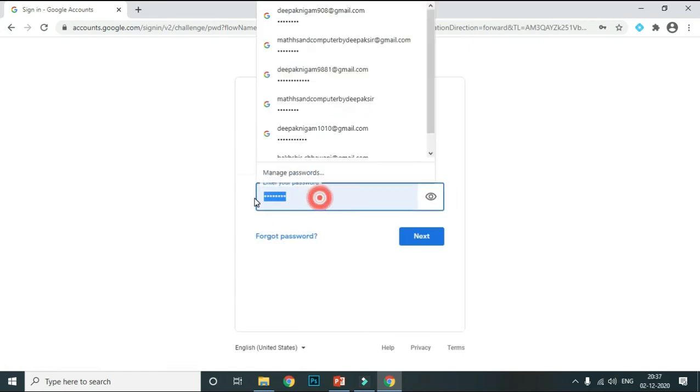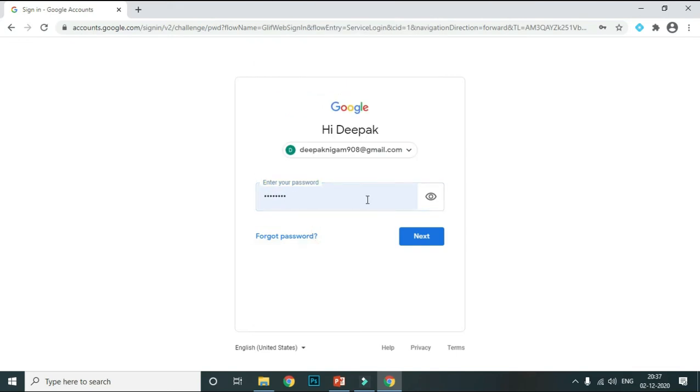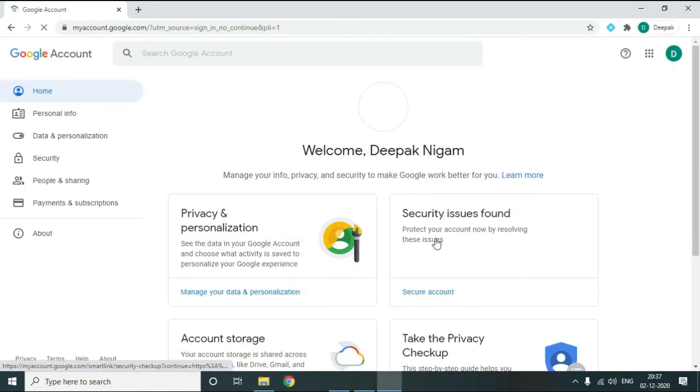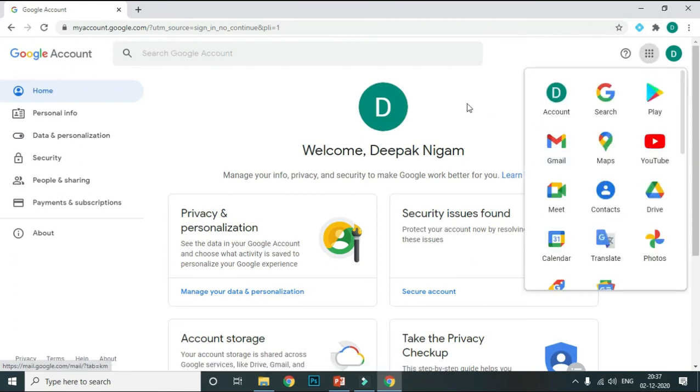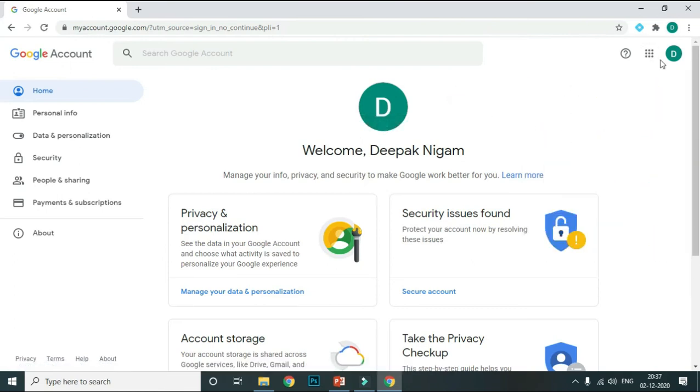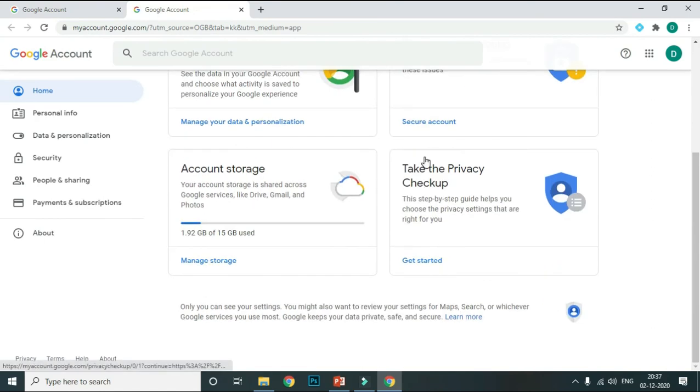Then you have to put the password like this, then click on the next button. When we click the next button, it will take a few seconds, and Google will try to open my account. So look, my account has been opened. This is my account, okay.